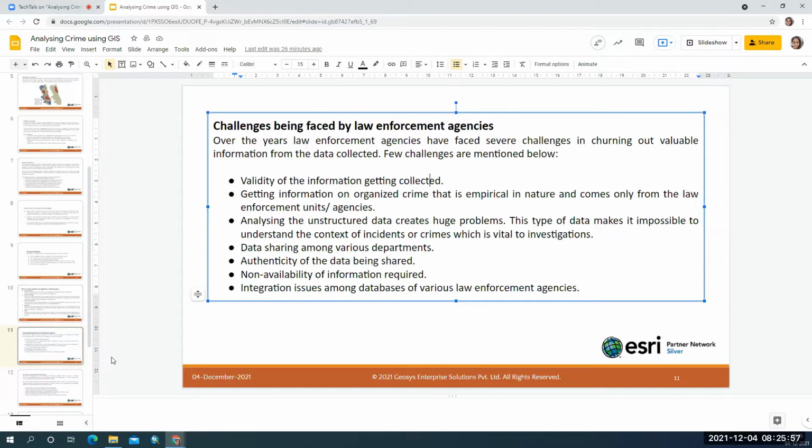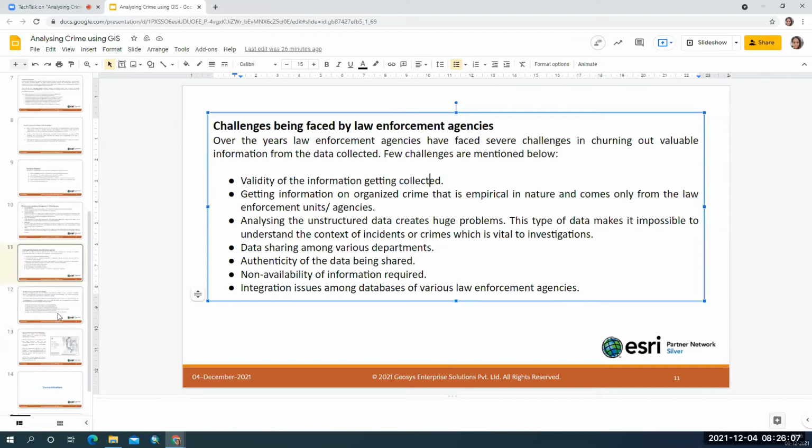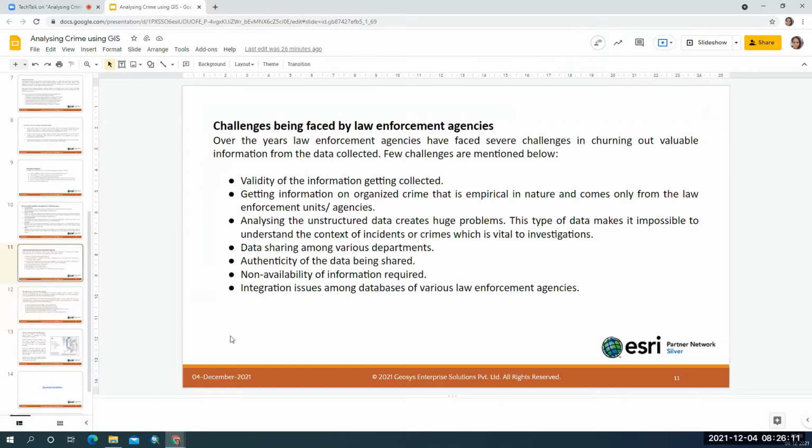All these challenges can be addressed provided they have a strategy in the way they collect and store the information, so that anyone in law enforcement can use GIS strategically and tactically to address all the problems in crime.